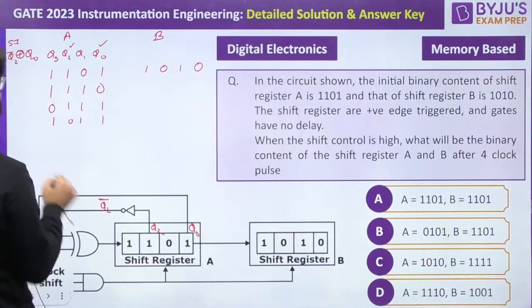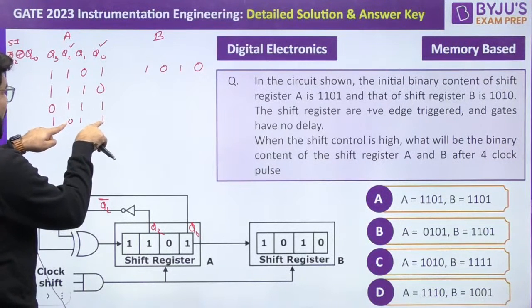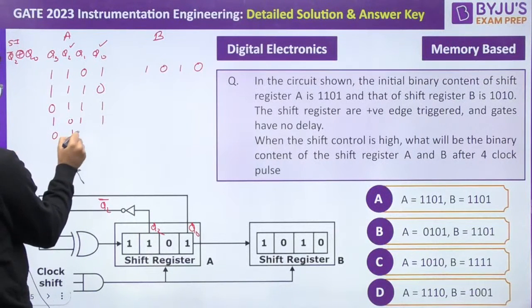How many have we done? This was the initial, so 1, 2, 3. One more, 4 clock pulses. So look, complement of 0 is 1, and 1 and 1 are the same, so the XOR output is 0. 1, 0, 1 right shift.